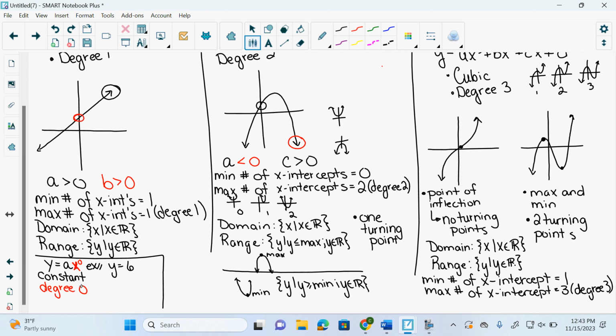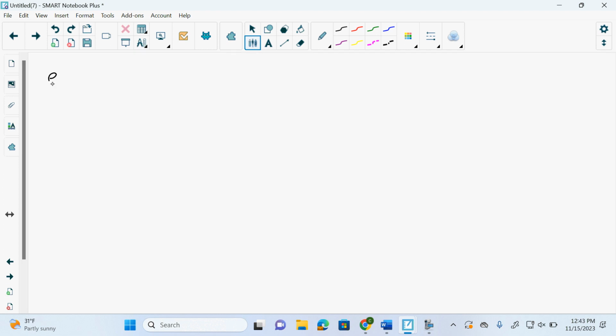Now the definition I told you of a polynomial exists if and only if its exponents are whole numbers. So 0, 1, 2, 3, 4. They can't be fractions. They can't be negative, right? So examples of things that are not polynomials. Last thing, and then we're going to go through all the questions.